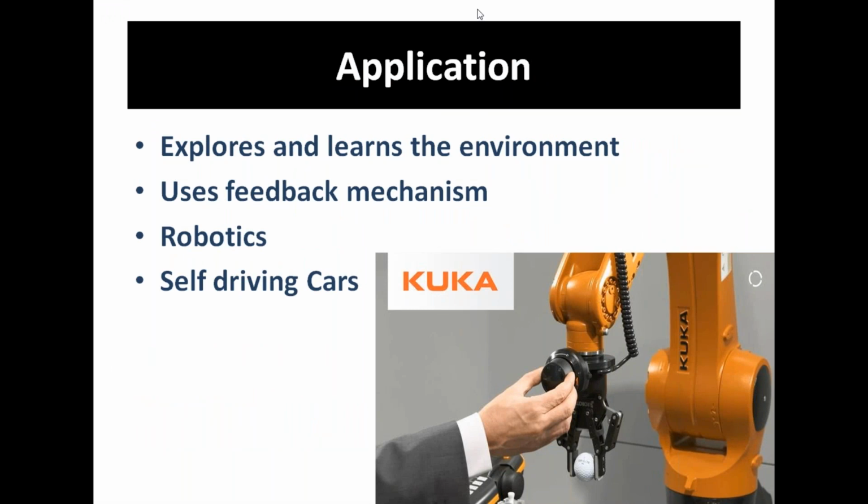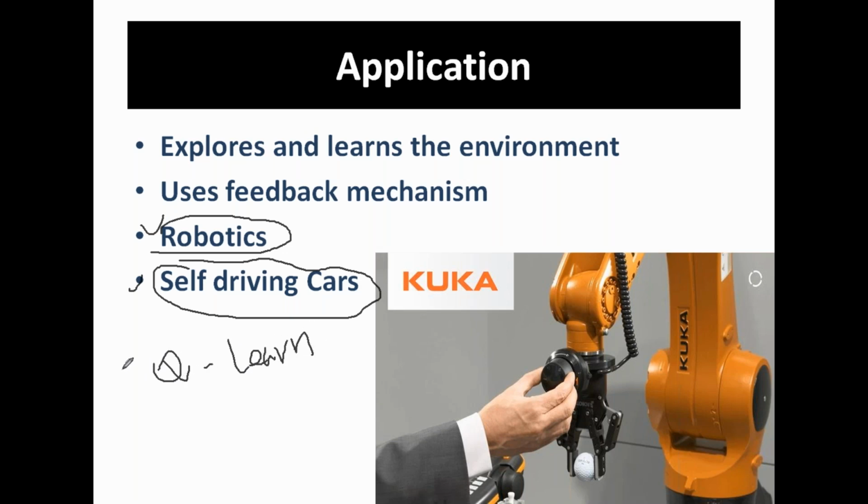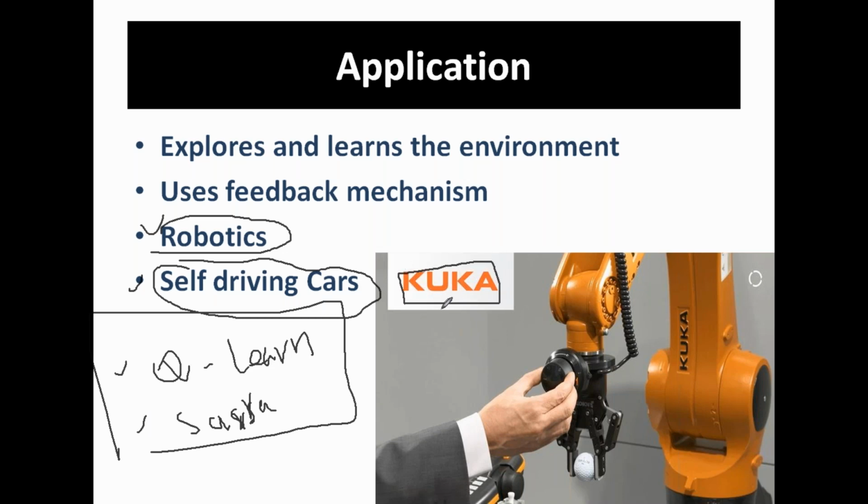When you come to the applications, you will see robotics and self-driving cars. Remember, it is very useful for robotics as well as self-driving cars. It uses Q-learning, which is an algorithm, and also another algorithm called SARSA. These two are very good algorithms, purely reinforcement algorithms, used in robotics and self-driving cars. Most industrial automation companies using autonomous robots today, for example KUKA robots, you can search on YouTube, are also following Q-learning and SARSA algorithms to train their robots.